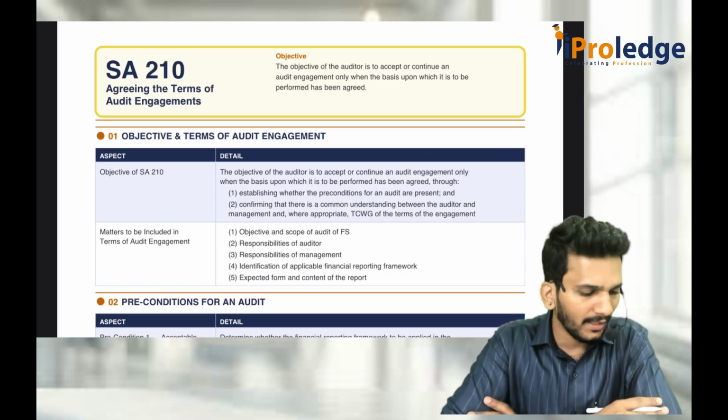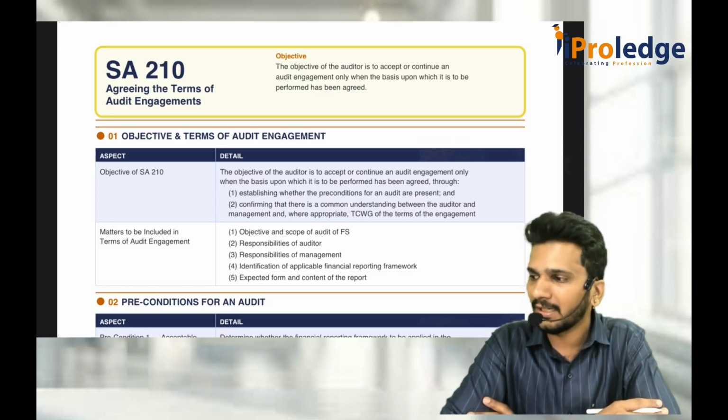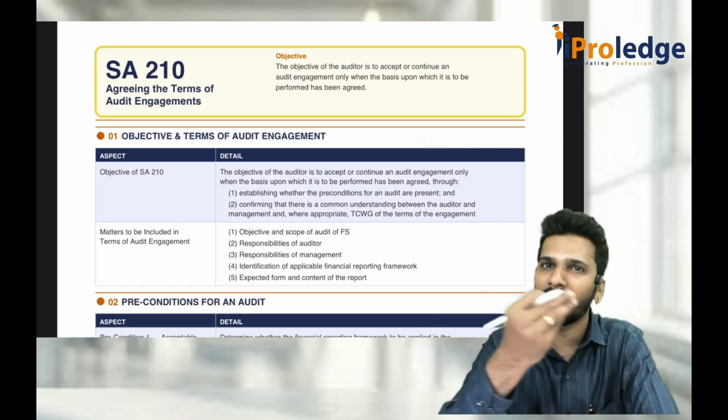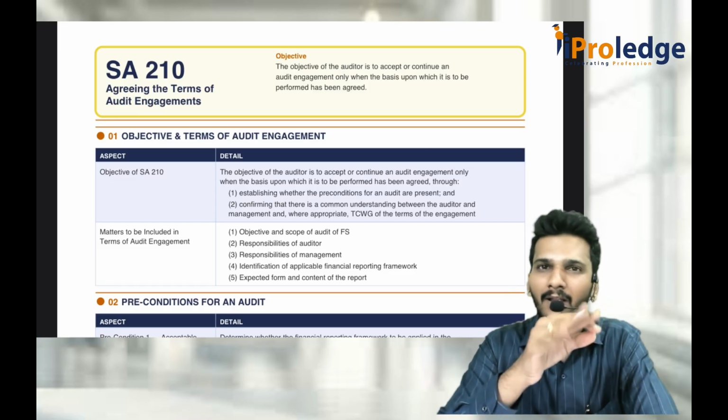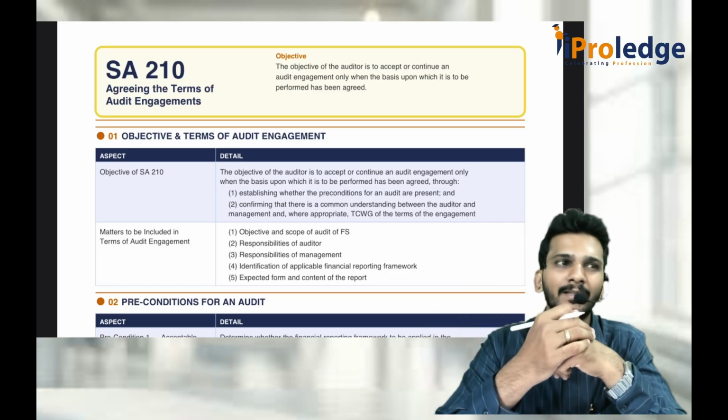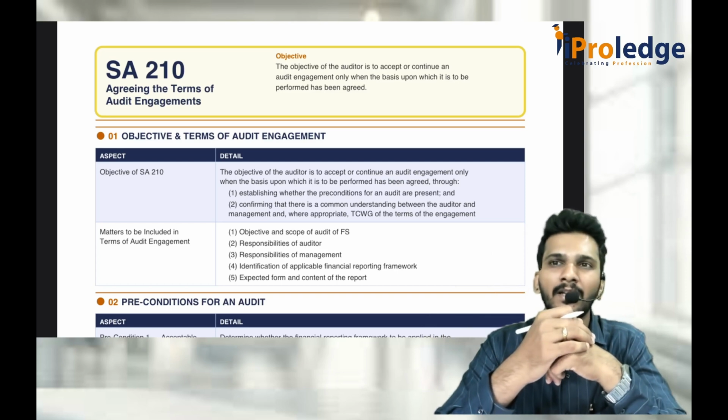Sir, can't we directly discuss it and finalize that? Yes, we can do that. But humans always tend to change as per their favor. That is why it is better to put everything in a written format. The moment you put everything in written format, whatever your rights and liabilities and their rights and liabilities, their responsibilities, everything, then that takes the shape of a written agreement. That written agreement is called the terms of audit engagement, that is, the audit engagement letter.